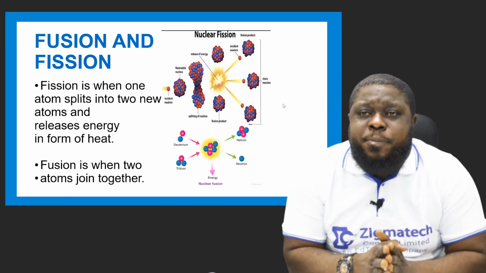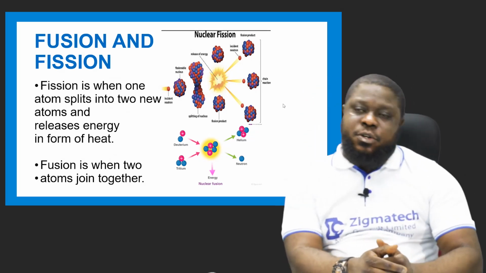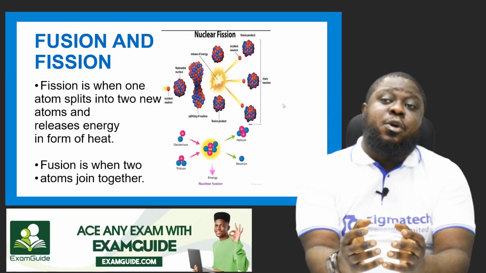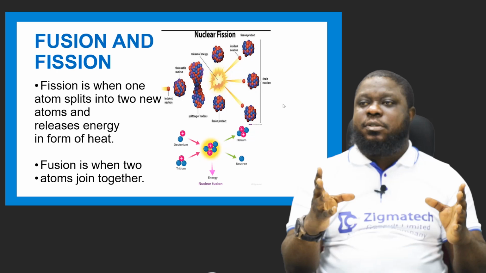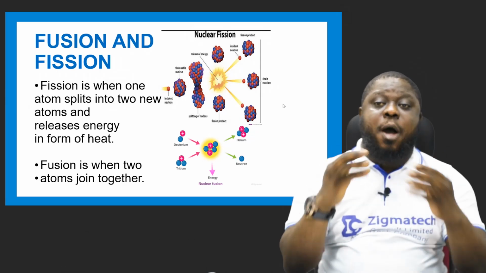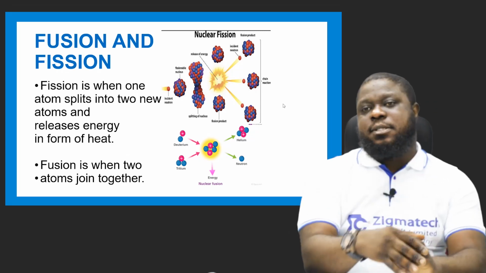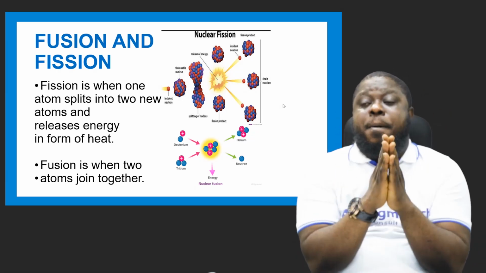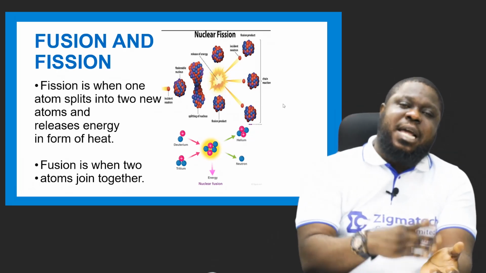Fission is when one atom splits into two new atoms and releases energy in the form of heat. Let's take for example the fireworks. When you shoot a firework, particles come out. Those particles are atoms. Now, when they split out, as you can see on the screen, the particles that come out will be hot if they touch you. In essence, they release energy in the form of heat. That particular place that they're coming out from is the nucleus of an atom. You will know that very well when we get to the particles of the atom.